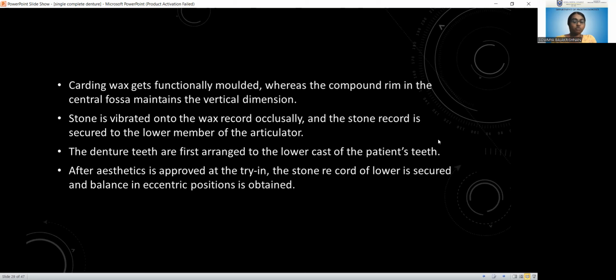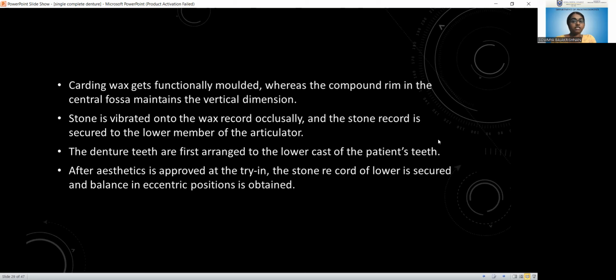So we form a compound maxillary occlusal rim, the buccal and lingual areas are removed, carding wax is added to the removed areas, and the patient is asked to do eccentric movements. The carding wax is functionally molded.